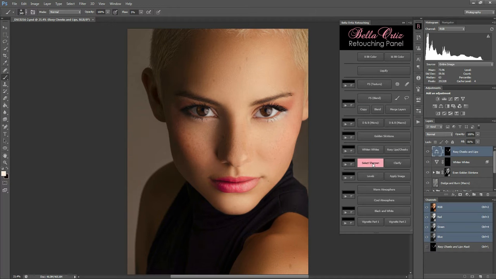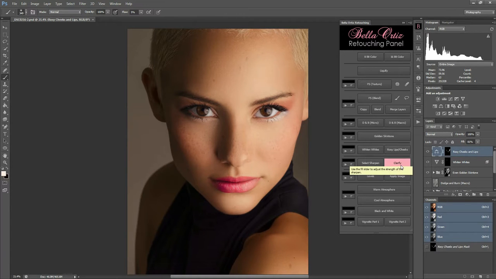Step 7. Sharpening. Our next two buttons on the panel are Select Sharpen and Clarify. Select Sharpen will have a mask where you can paint in exactly where you want to sharpen. It's also a lot more drastic. Clarify will overall adjust the clarity and sharpness of the whole photo, but not quite as strong, and in a more selective manner. First, I choose to clarify.